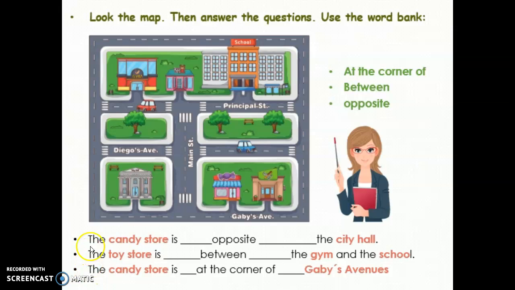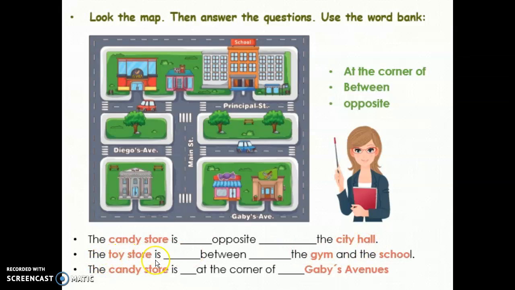One, two, three sentence. Repeat after me. The candy store is opposite the city hall. One more time. The candy store is opposite the city hall. Okay, next.